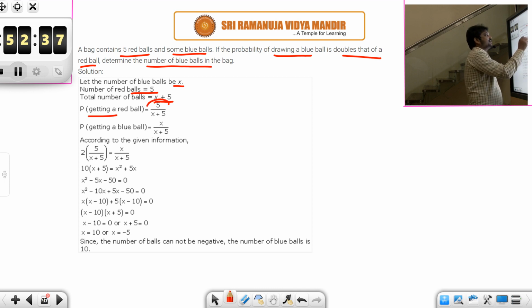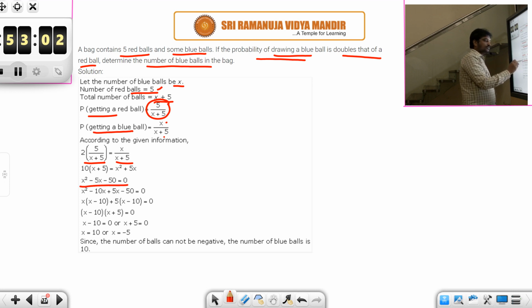Probability of getting a red ball will be 5 by x plus 5, because 5 are favorable and total are x plus 5. Probability of getting a blue ball is x by x plus 5. And in the question it is given that probability of drawing a blue ball is double that of a red ball. So x by x plus 5 is 2 times of 5 by x plus 5. Now simplify this, do cross multiplication, rearrange the terms, you will be getting a quadratic expression. And you know quadratic expression you could solve by factorization, right? So you could write minus 5 as minus 10x plus 5x. Now simplify, you will get either x is equal to 10 or x is equal to minus 5.